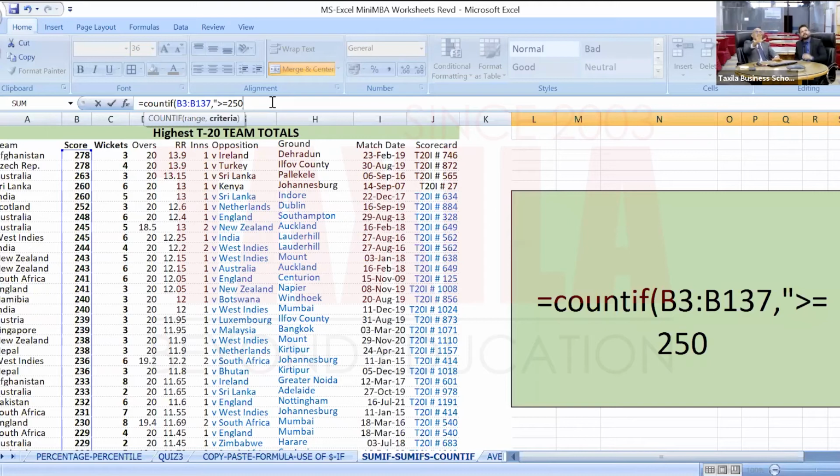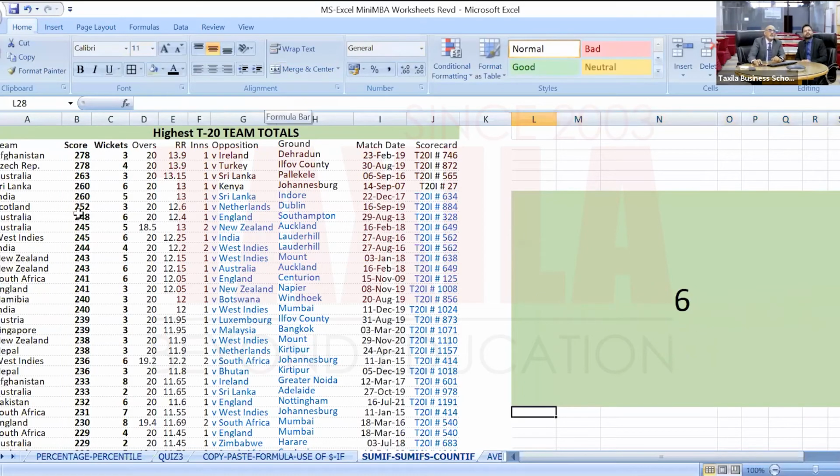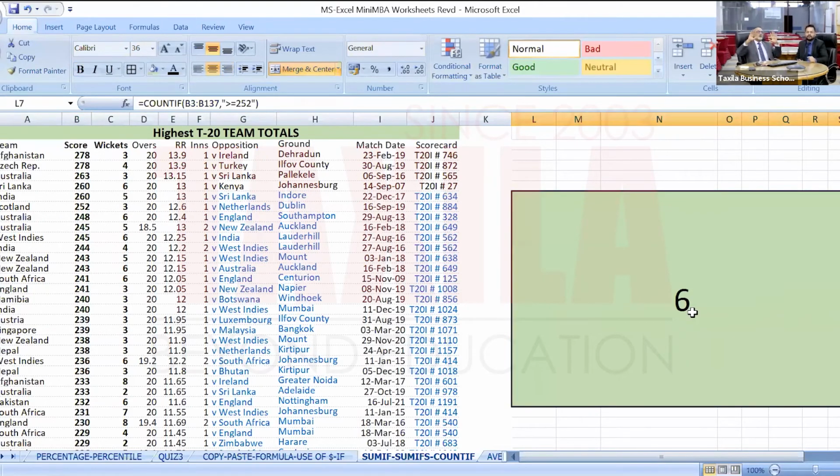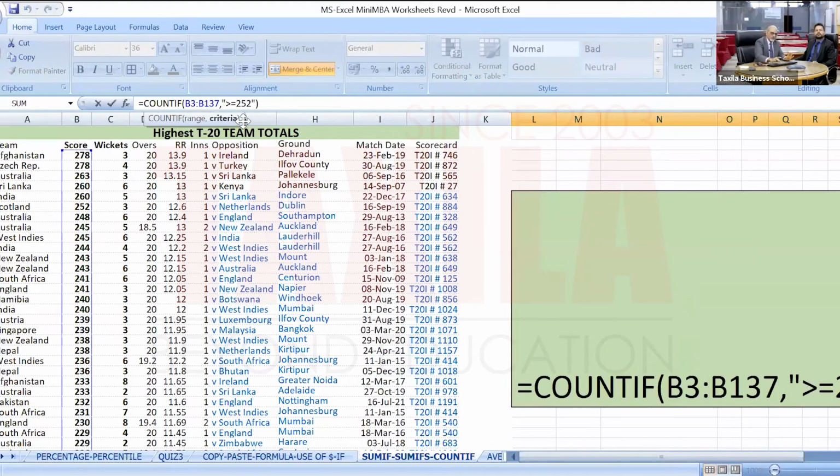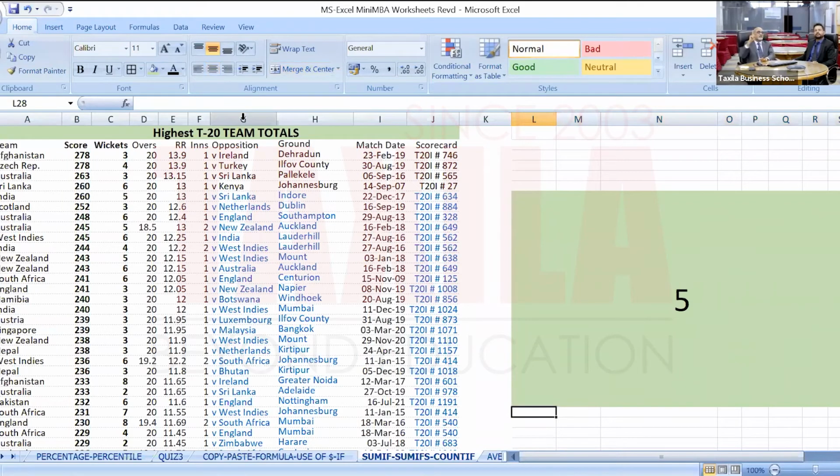6. Let's see: 252, 260, 260, 263, 278, 270. So there are 6 counts of scores greater than or equal to 252. If I delete the equal to from there and press enter, it is only 5 results, because it is not taking 252. It is only taking scores more than 252. That is the power of COUNTIF.